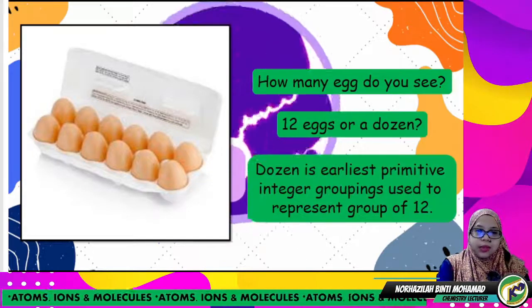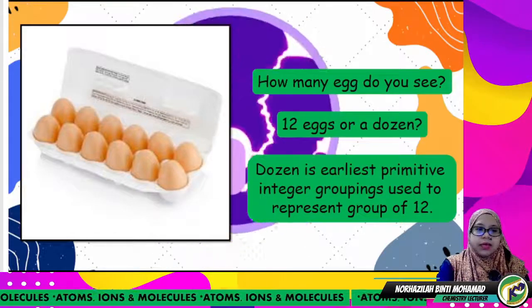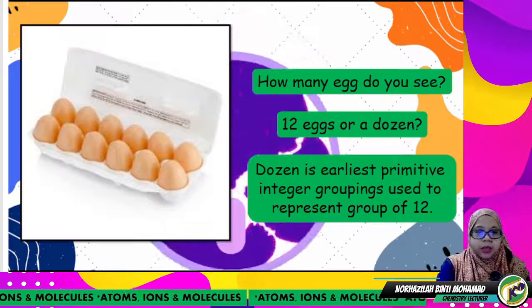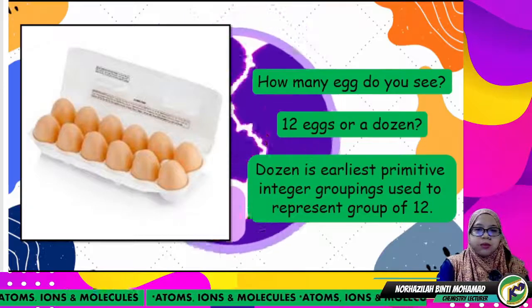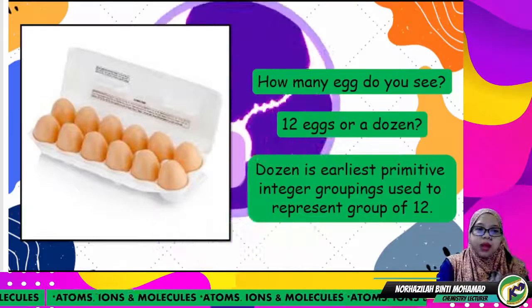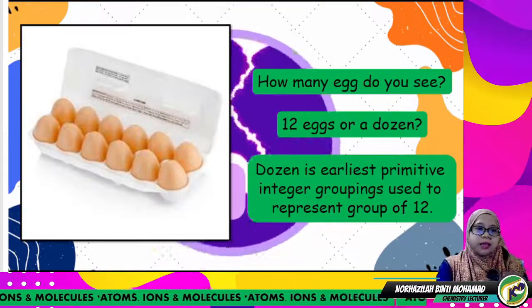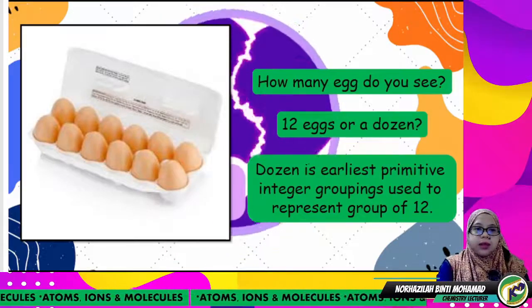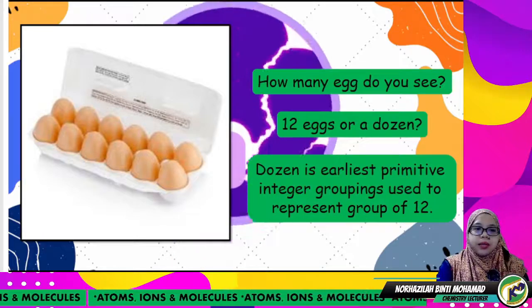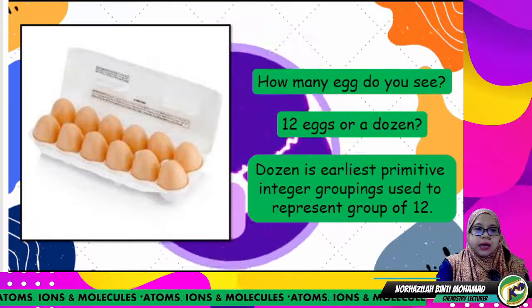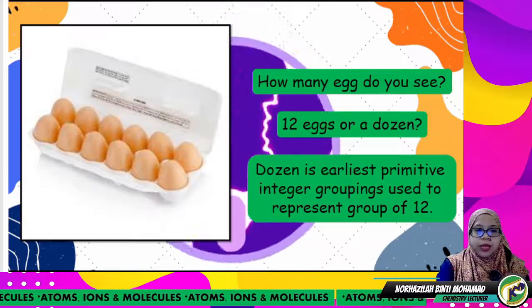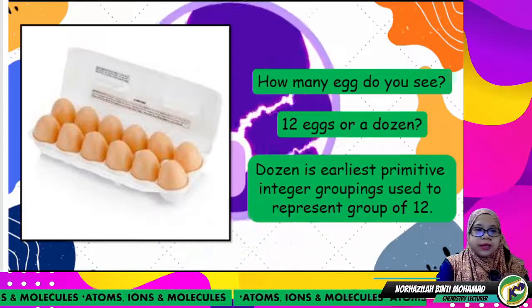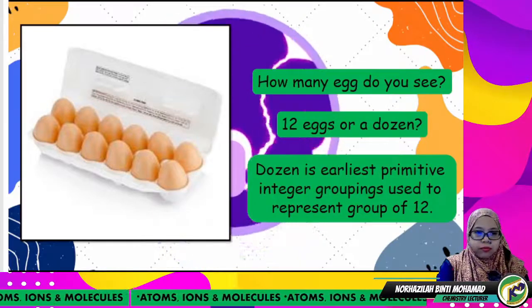So, dozen is the earliest primitive integer grouping used to represent a group of 12. So, both are correct. Either you say this is 12 eggs or a dozen. Both are correct because dozen is an integer grouping that is used to represent the group of 12.